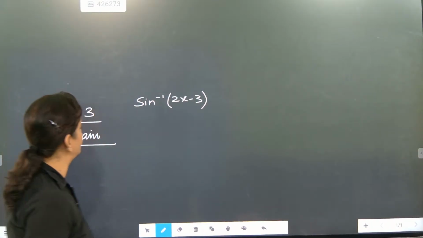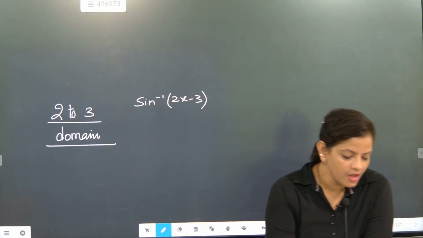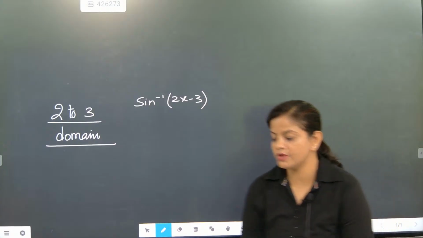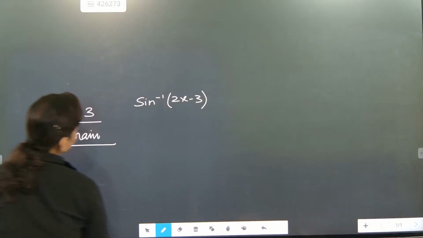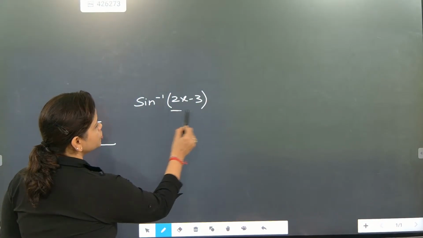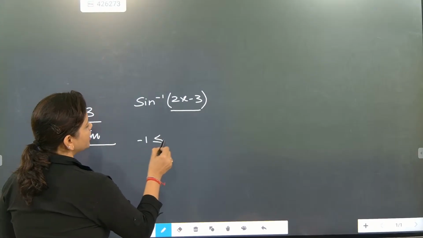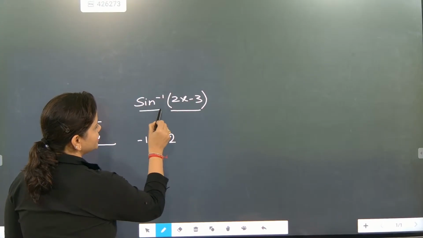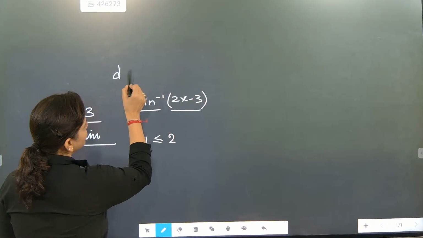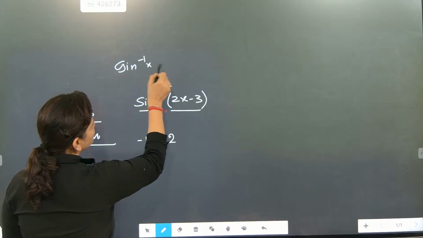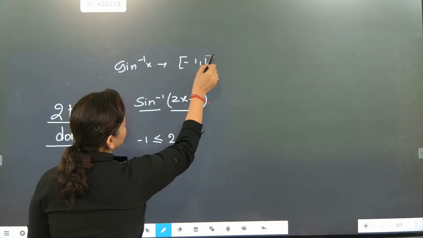Okay. So the domain is coming as, he is telling the domain is coming as the closed interval 1 to 2. Very good. So how are we going to find the domain? This should lie between what values? -1 to 1. The domain of sine inverse x lies between -1 to 1.